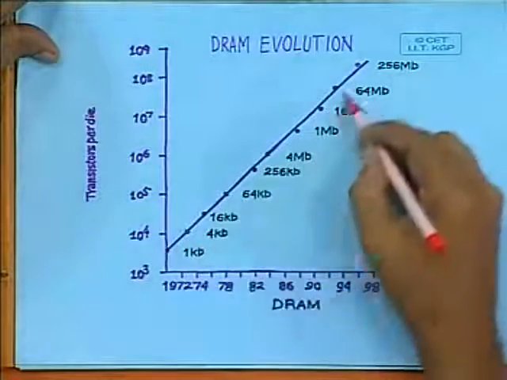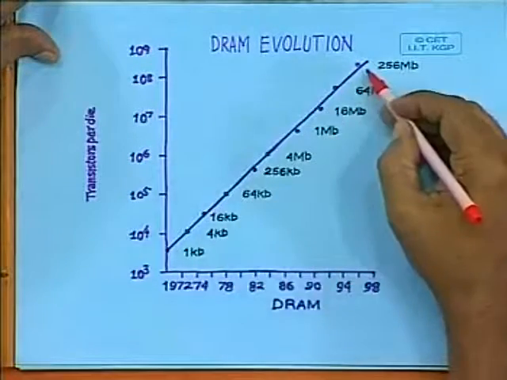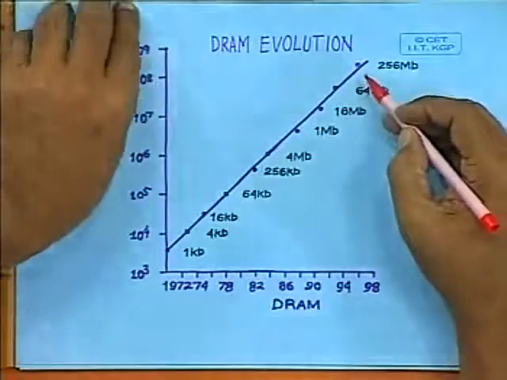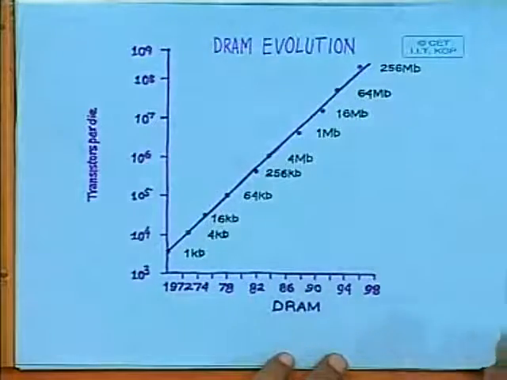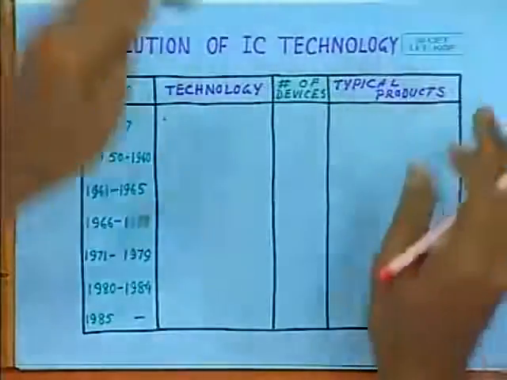The same rate has been followed. So this was a remarkable development, and this particular development is really very amazing, the rate at which the ICs were developed.